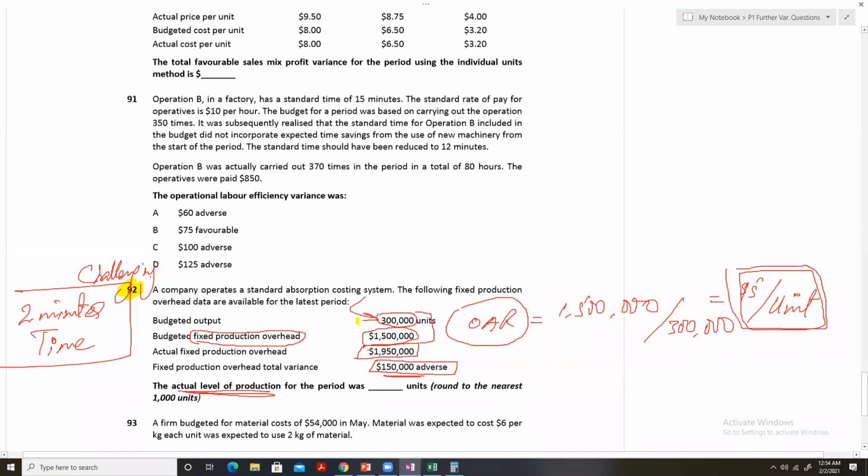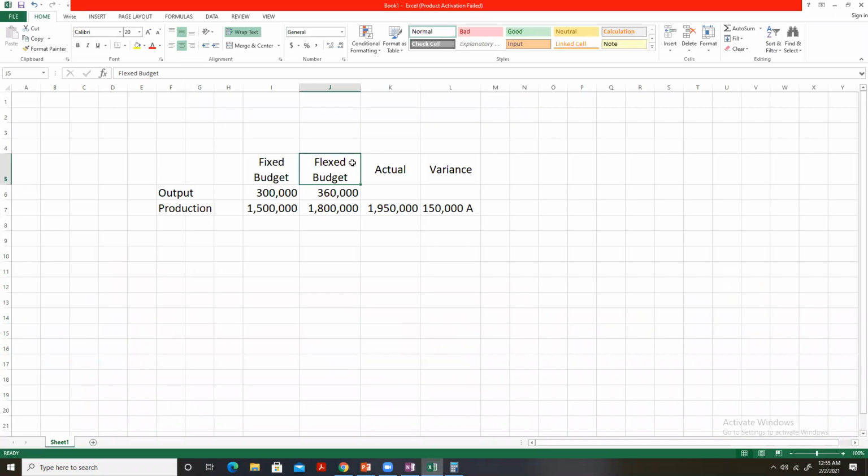And how did we calculate it? We just took the numbers in the fixed budget, that were 1.5 million and 300,000 units, and we use this rate to get the figures for the flex budget. Now, is this clear?